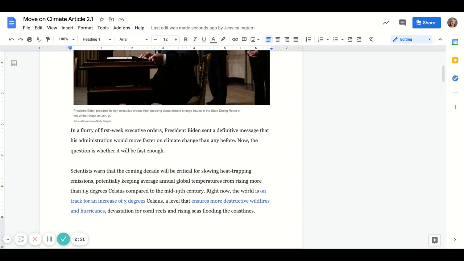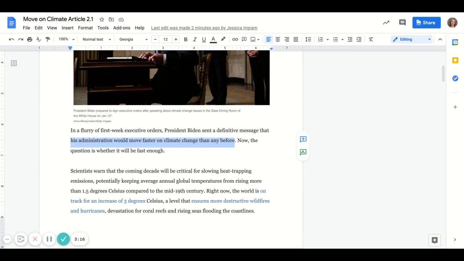All right, so again, I can annotate important information or even my thoughts and opinions. So when I see stuff like President Biden will have his administration move faster on climate change than any before, well, I'm going to highlight that part. All right, his administration is moving faster than any before.